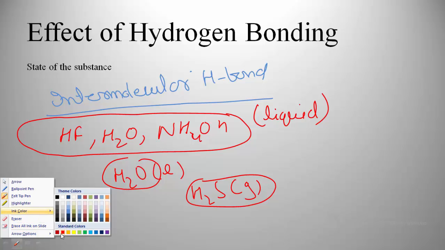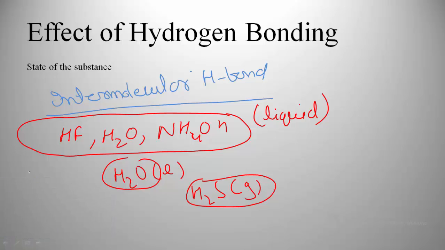Similarly, ammonia is found in the liquid state, but PH3 is not, because there is hydrogen bonding in ammonia, but that is missing in the case of PH3, although nitrogen and phosphorus are of the same group. So if there is intermolecular hydrogen bonding, that means different molecules are attached together through hydrogen bonding, they will be closer to one another and they will be in the liquid state and not gas.